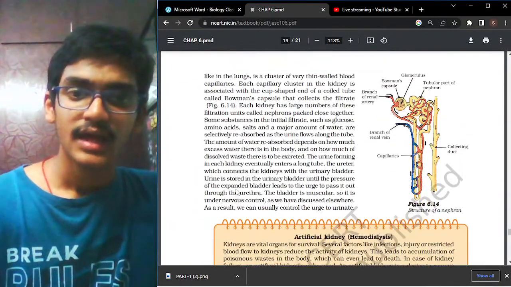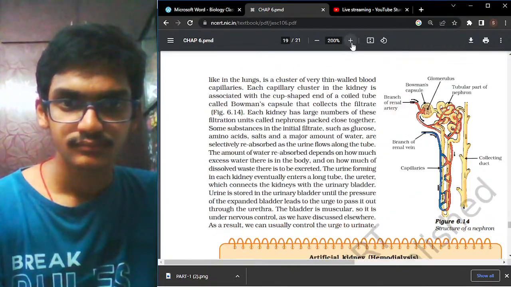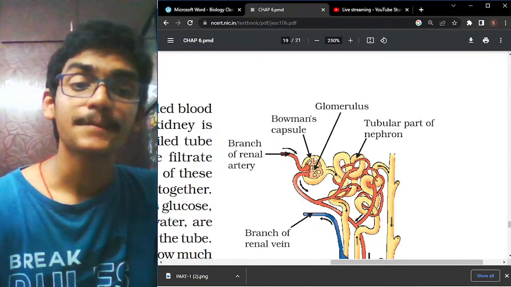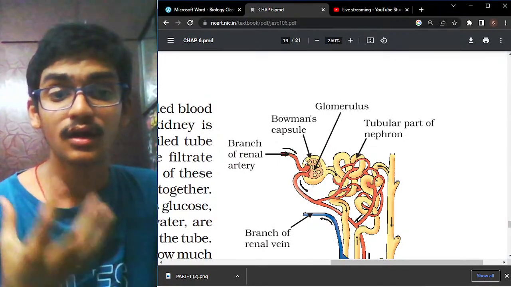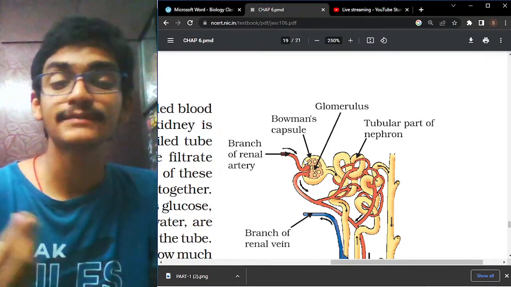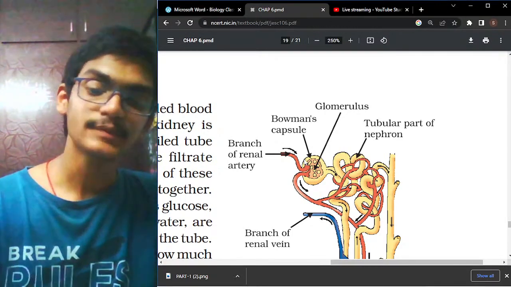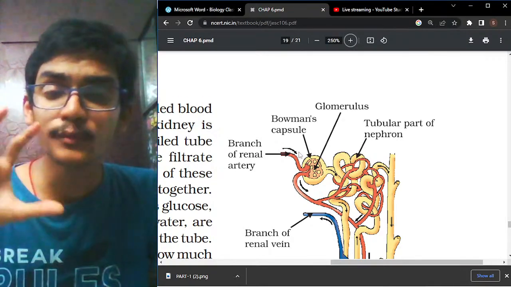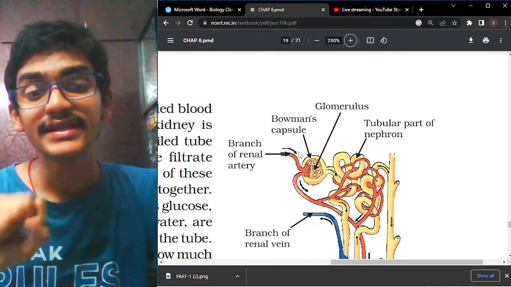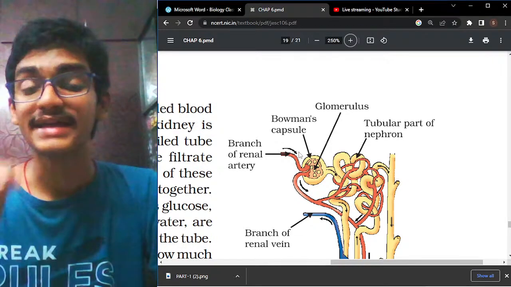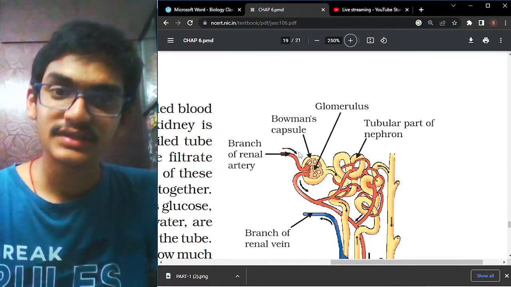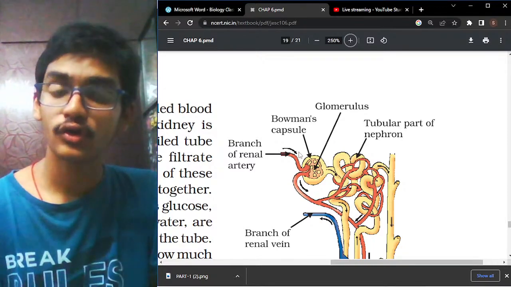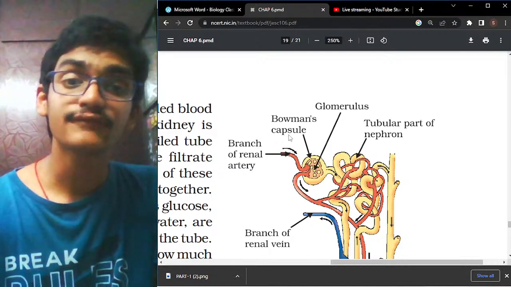And if you see here, this kind of cup-shaped capsule is called a Bowman's capsule. And inside the Bowman's capsule, we have a group of blood capillaries. Those blood capillaries together in the Bowman's capsule are called a glomerulus, and the substances that it forms are considered to be the glomerular filtrate. And the Bowman's capsule and glomerulus together are called a Malpighian tubule.